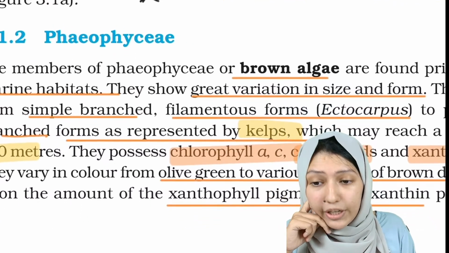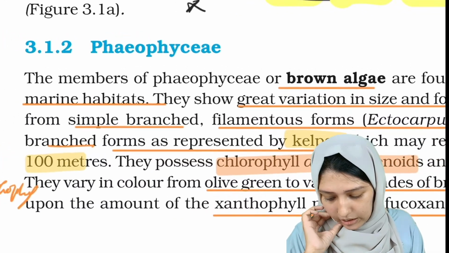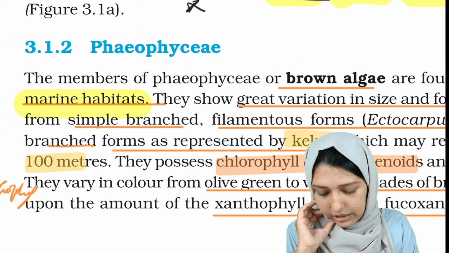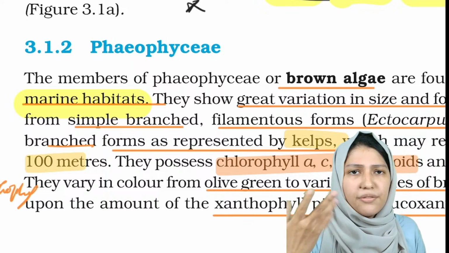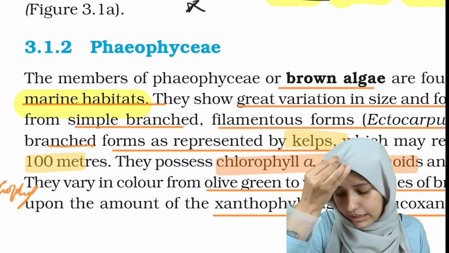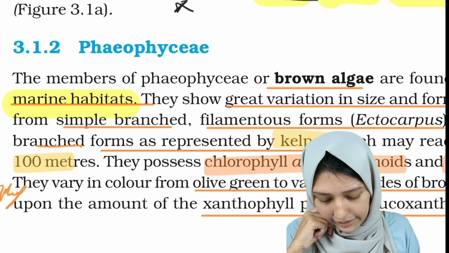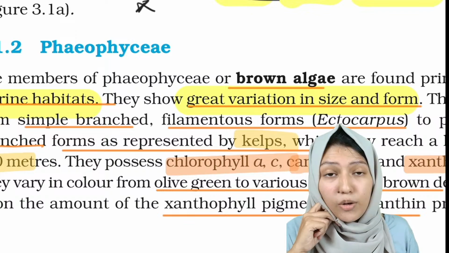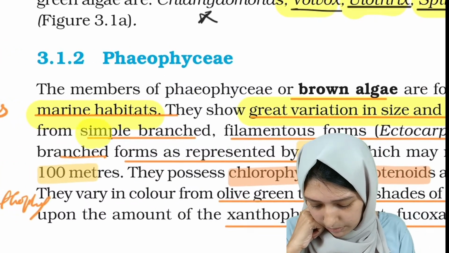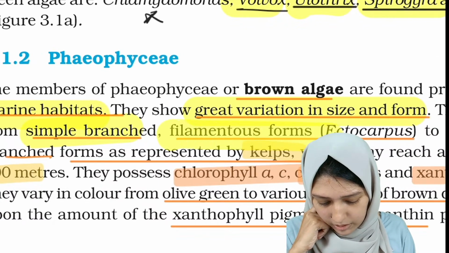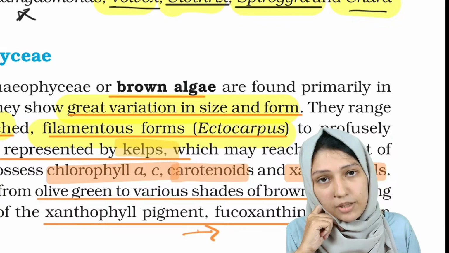Now coming into Phaeophyceae. Phaeophyceae means brown algae. Brown algae lives in marine habitat. Green algae was primarily aquatic both in fresh and marine water. This brown algae is mostly present in marine habitats. They show a great variation in size and form. They can be simple branched, filamentous form like ectocarpus.